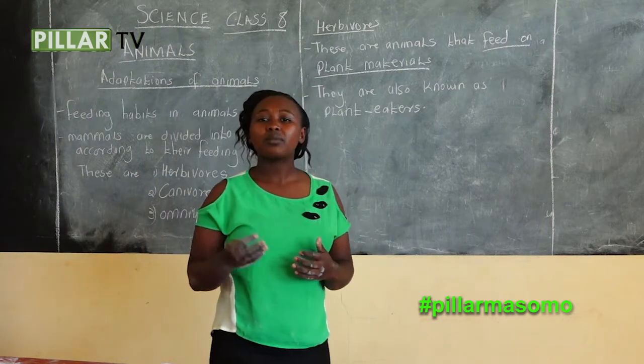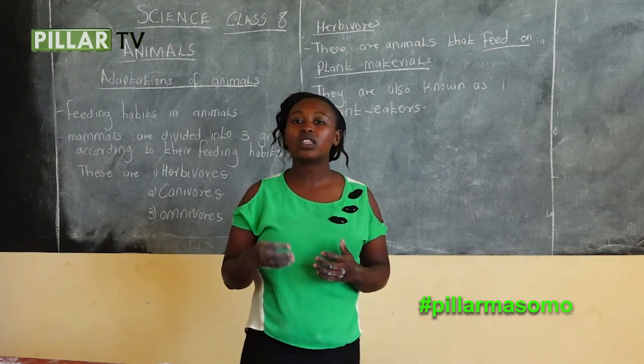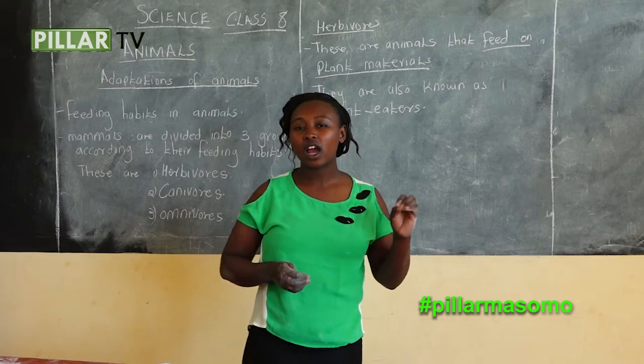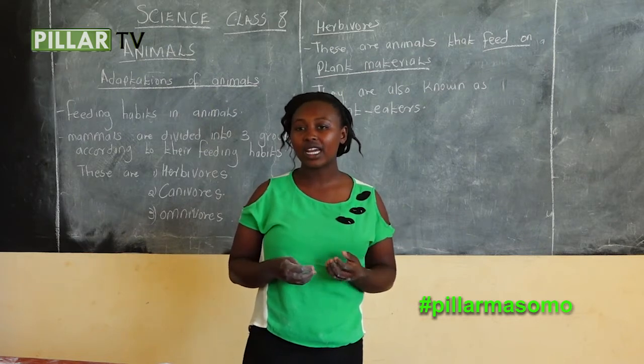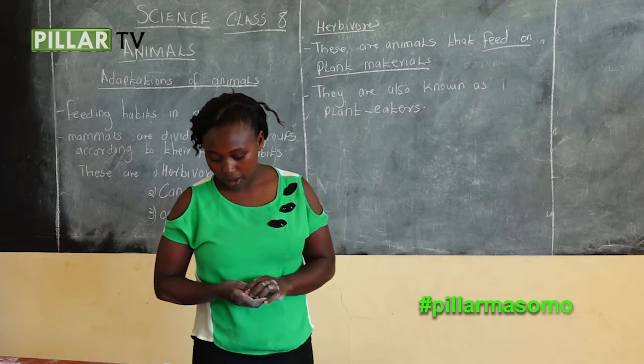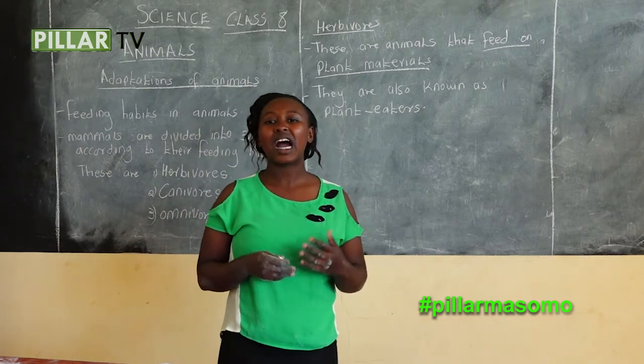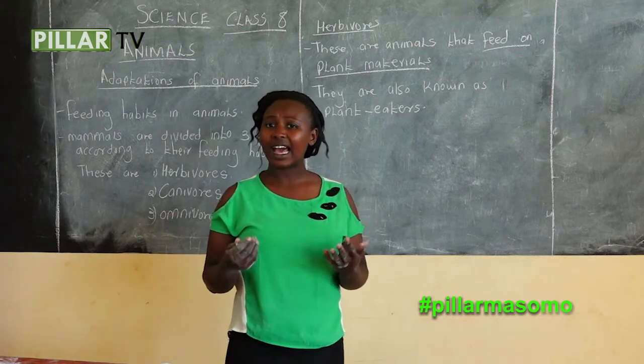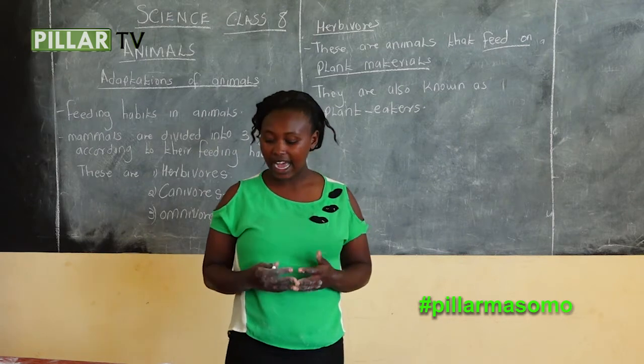We also have animals that do not chew cud, known as non-ruminants. Examples of non-ruminants are donkeys, horses, and also rabbits. They do not chew cud.